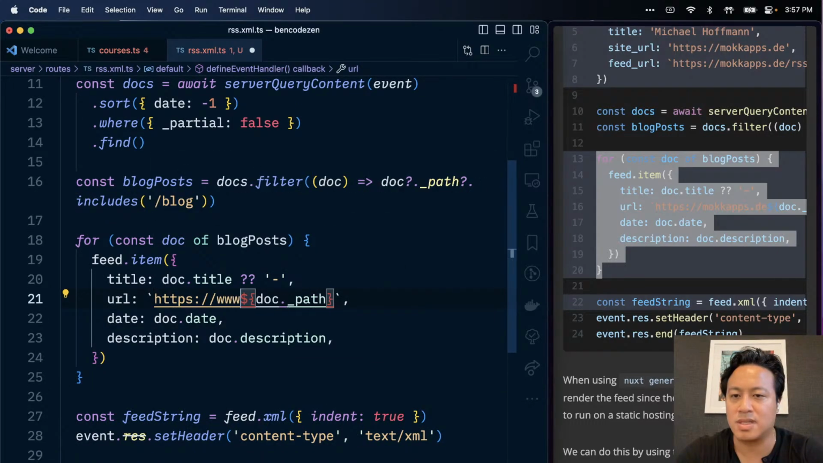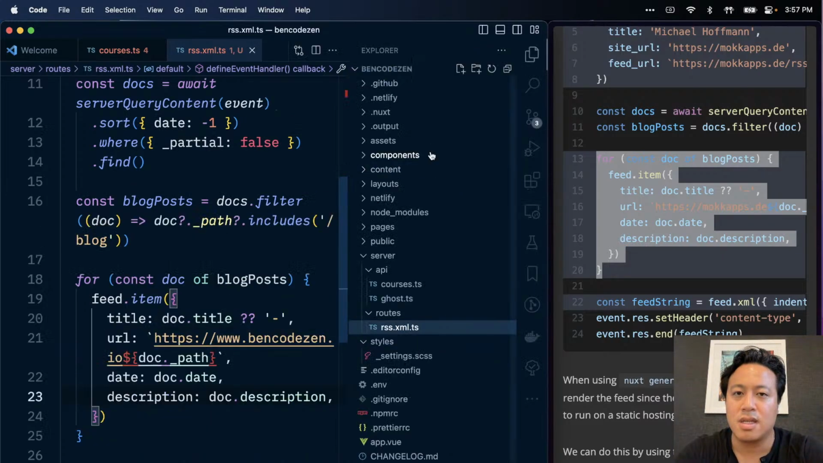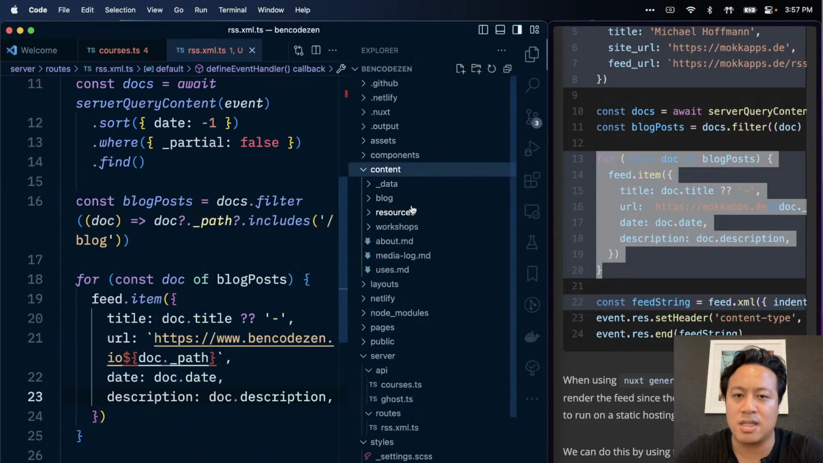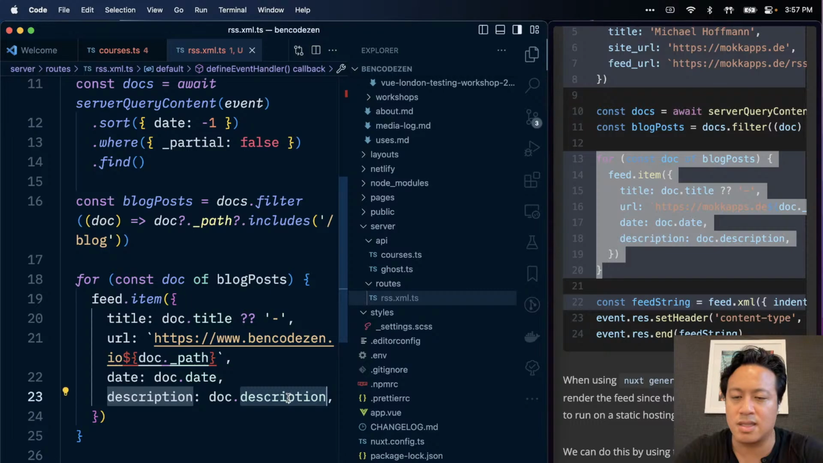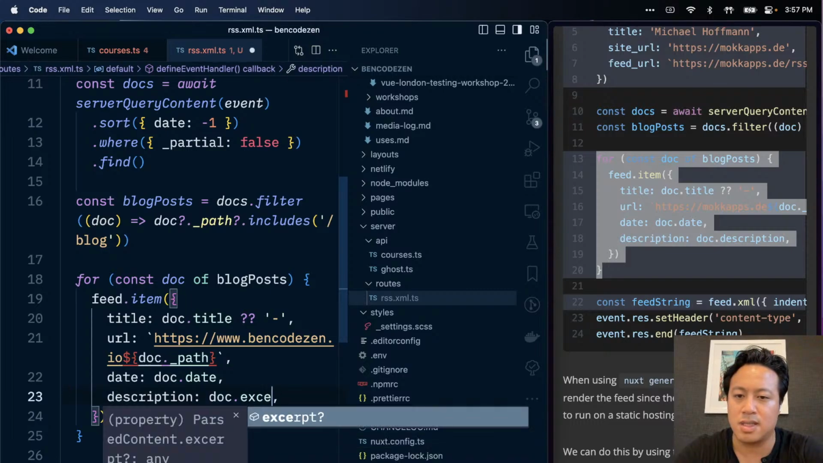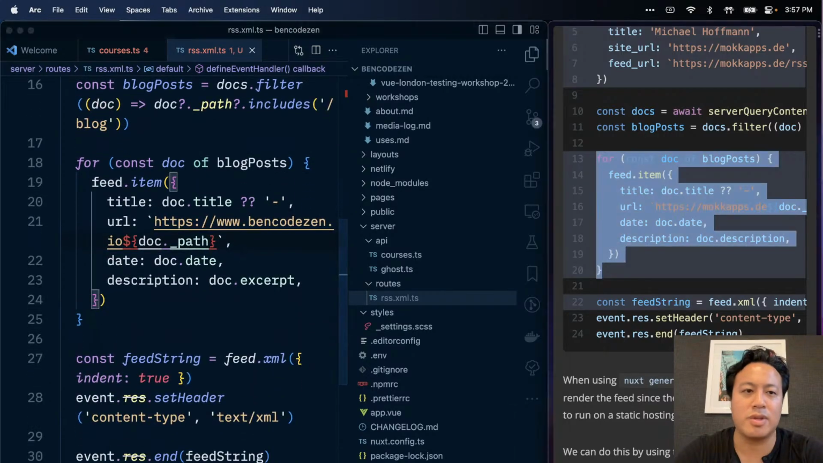Okay, sure. Let's keep this consistent, so I'll replace my domain name in here. And then, sure. Actually, no, I don't think this is gonna work out exactly right, because if we go inside of our content and check out any of the blog posts, oh, I do have a date here. I have an excerpt instead of a description. Okay, let's do excerpt instead. Okay, let's save that.